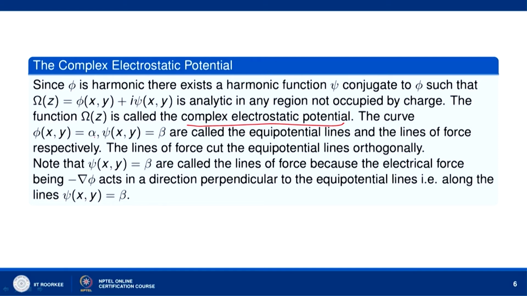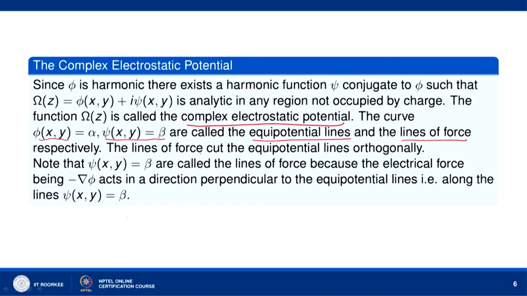The curves phi x y equal to alpha and psi x y equal to beta define two families of level curves. Since phi is the potential, and we are writing this big epsilon as minus del phi, the level curves phi x y equal to alpha are called equipotential lines, or equipotential curves, because on every curve the potential is the same. And psi x y equal to beta are known as the lines of force, respectively. We write lines, but they can be called curves.